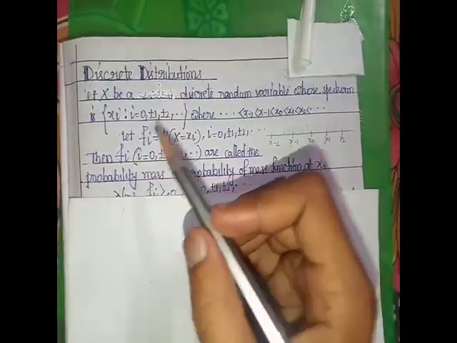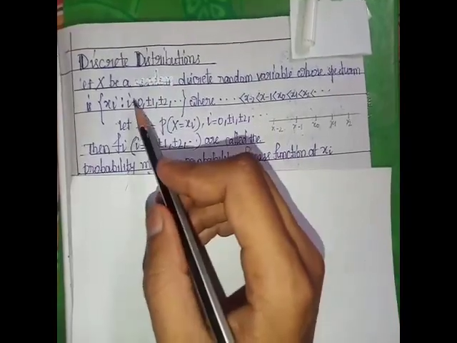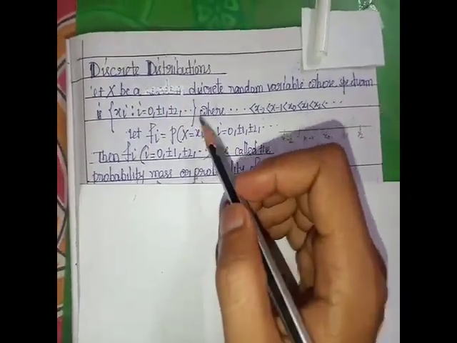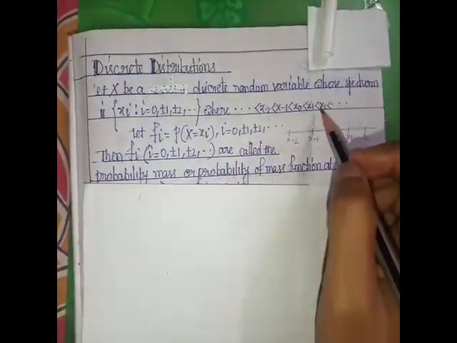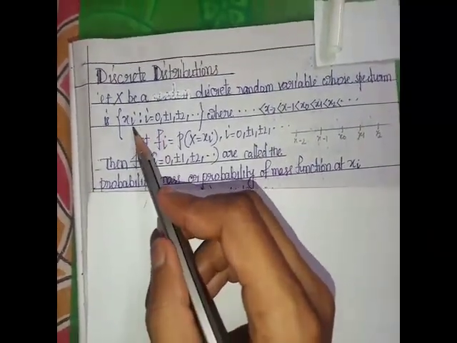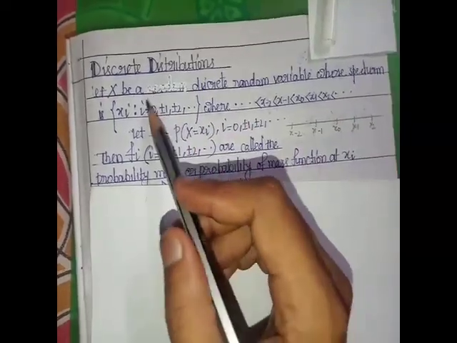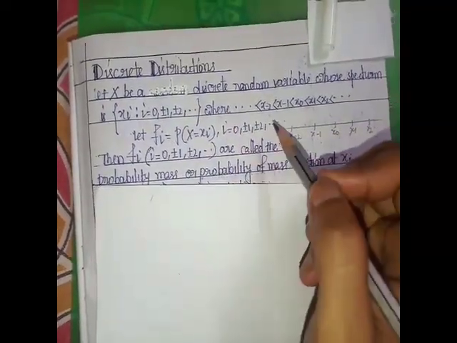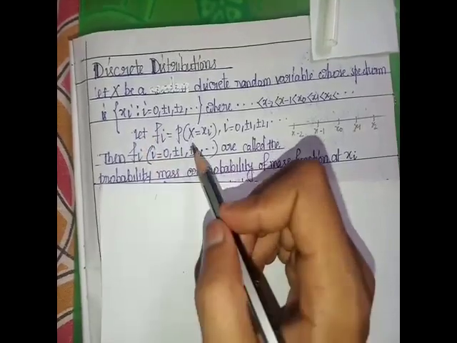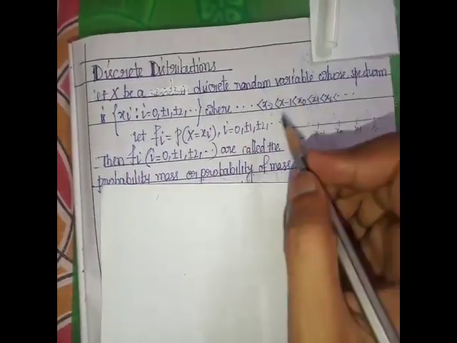Next, we discuss discrete distributions. Let X be a discrete random variable whose spectrum contains the points x_i, where i is 0, ±1, ±2, and so on.